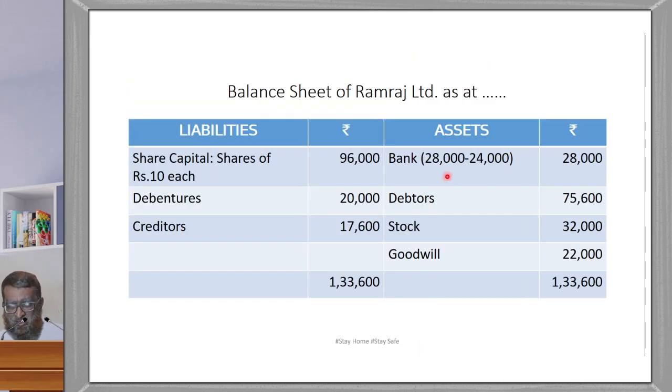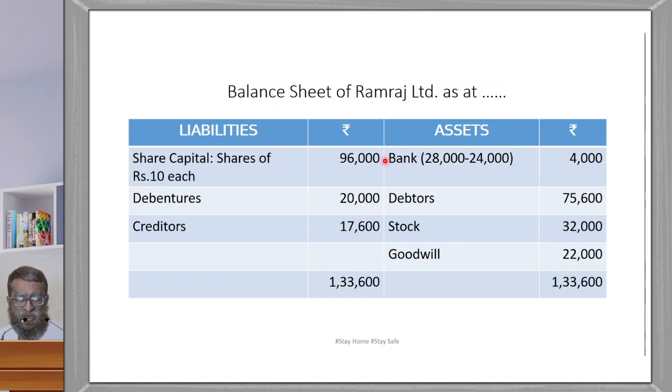So 28,000 minus 24,000, that is 4,000. Correction, 4,000. Next, second item is debtors 75,600, stock 32,000, goodwill 22,000. This is from the third journal entry.